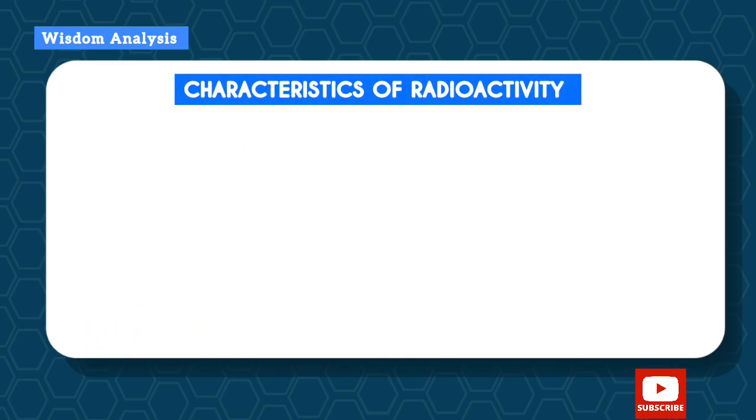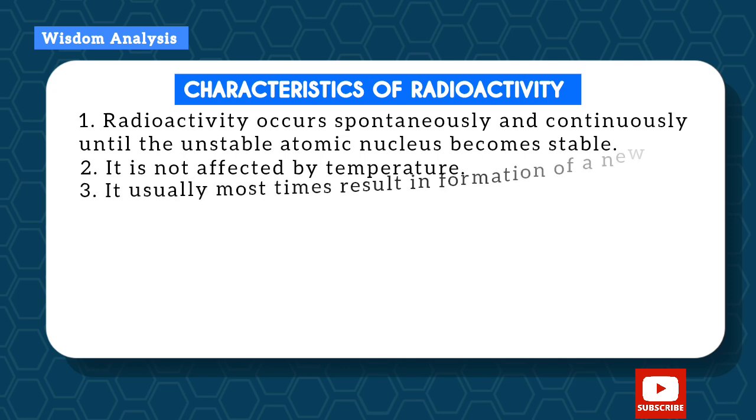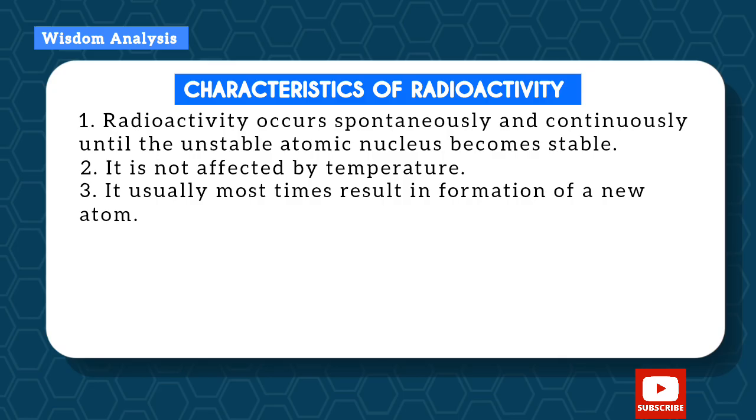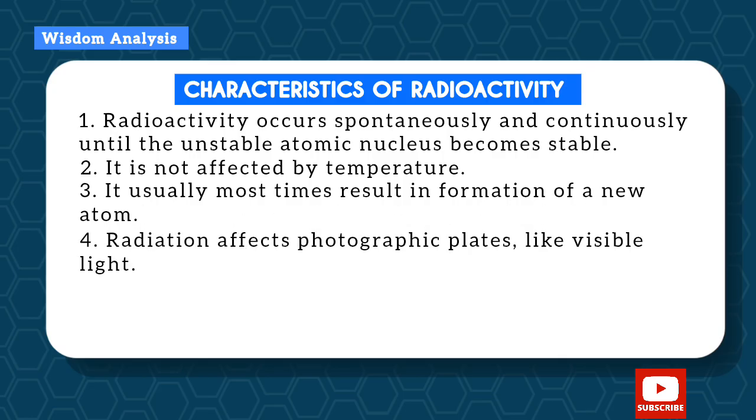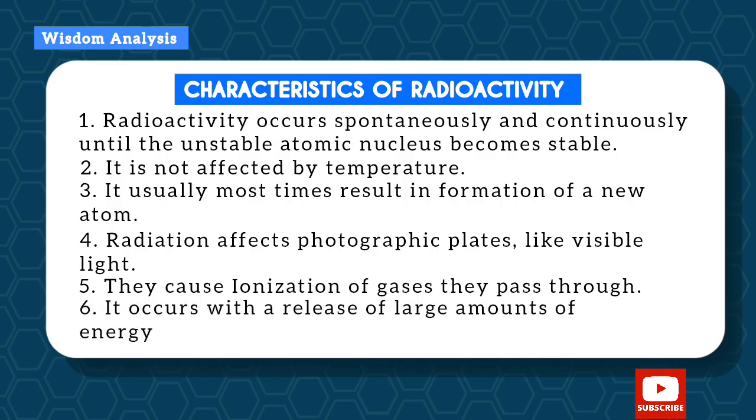Okay, let's go to characteristics of radioactivity. 1. Radioactivity occurs spontaneously and continuously until the unstable atomic nucleus becomes stable. 2. It is not affected by temperature. 3. It usually, most times, results in formation of a new atom. 4. Radiation affects photographic plates like visible light. 5. They cause ionization of gases they pass through. 6. It occurs with a release of large amounts of energy.